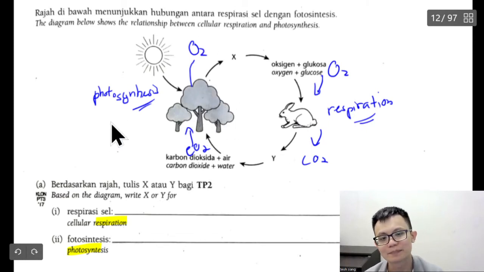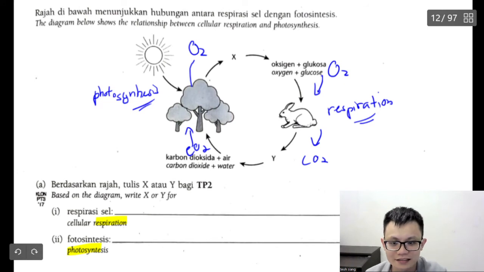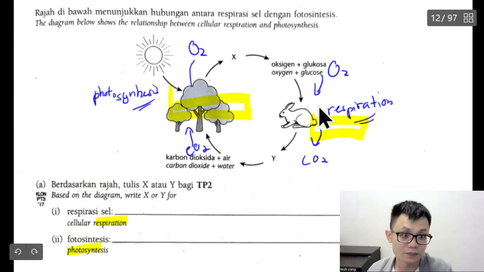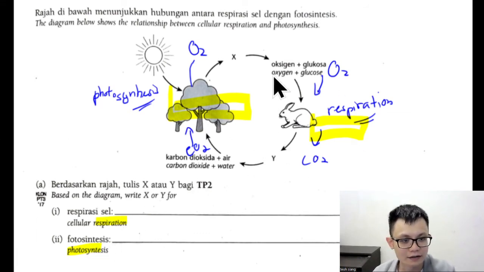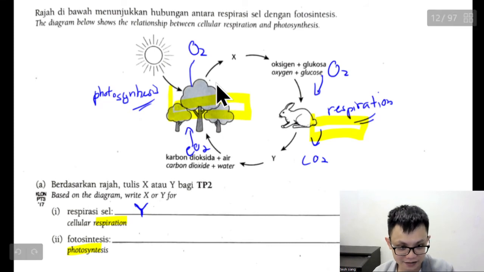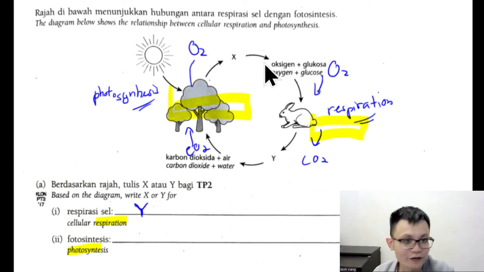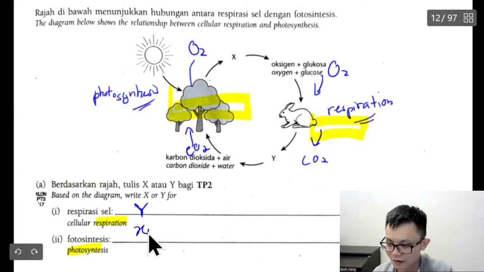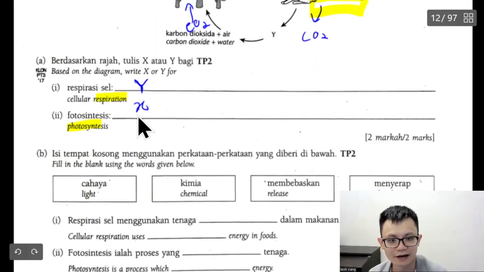But of course, it's better to draw beside, to draw here rather than this book, actually not good. The better way for a person to do is they put the box at here and put the box at here, then it won't confuse people. So maybe next time they can hire me to write a book. So for this one, rabbit is respiration is Y, put here Y, and photosynthesis is X. This is so confusing, right? So unfair for the student to do.